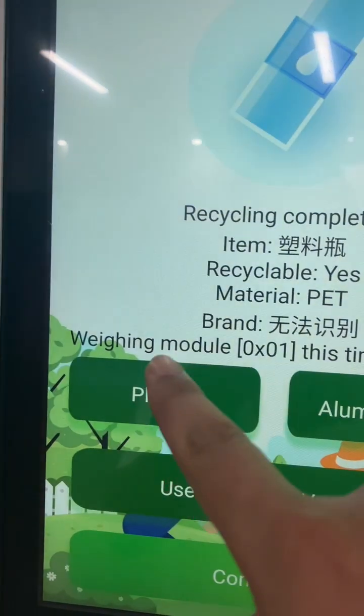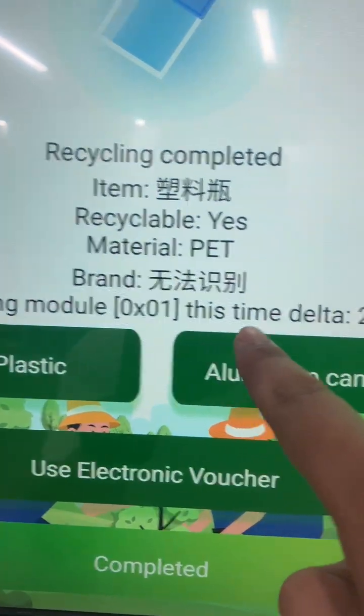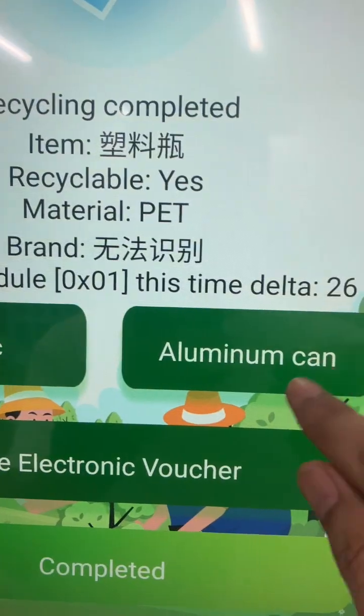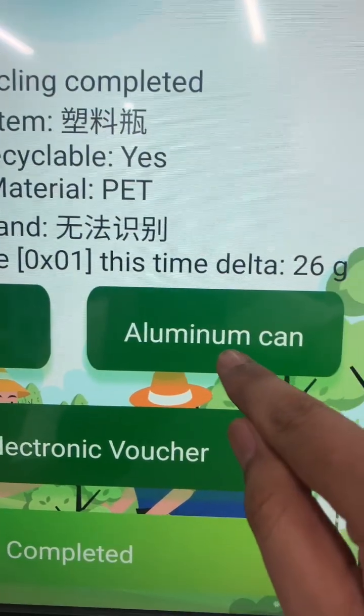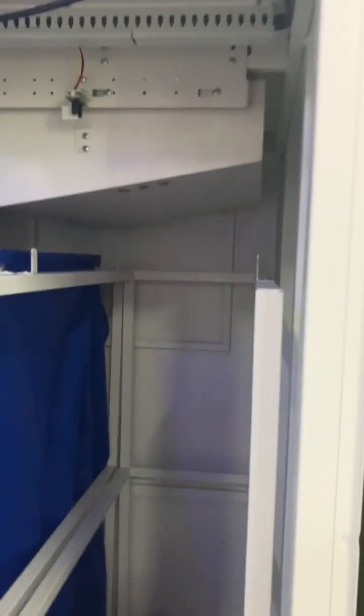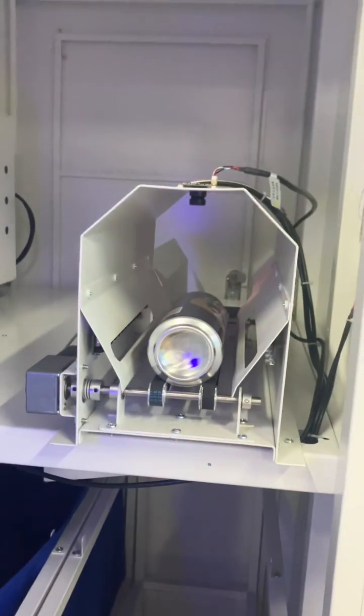And here we also have the weighing module. It will calculate the grams. And once we press the aluminum cans, this will move to pick up. And again, here's the aluminum can.